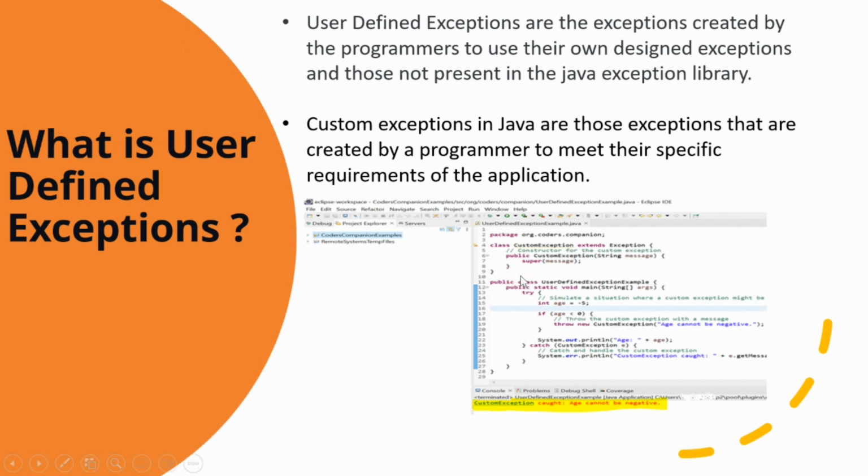Now, in the main method, we simulate a situation where a custom exception might occur by setting the age variable to a negative value. See, here I have defined that the age could be -5. Now, inside the if block, we throw the custom exception with a custom error message that age cannot be negative. So, we catch the custom exception in the catch block and print the custom error message. When you run this program on the console, you can see that we are getting the age cannot be negative exception, which is a custom defined exception, which is a user defined exception.